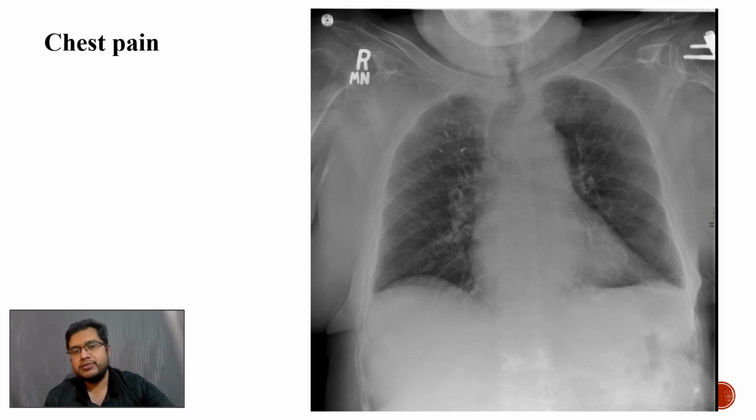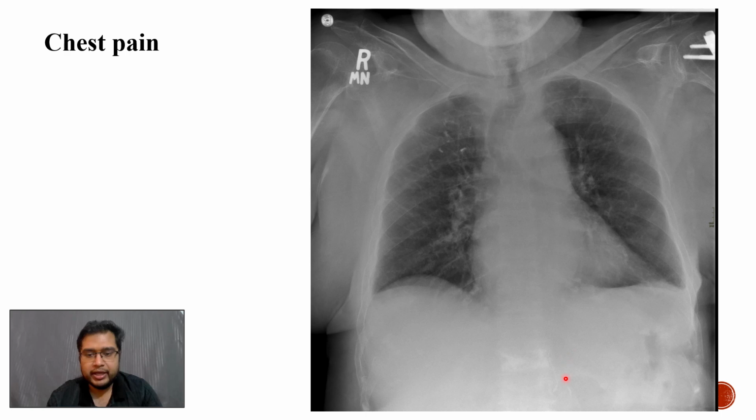So coming to the next case, where we are provided with a frontal chest radiograph of a skeletally mature patient presenting with chest pain. You need to be very observant here to pick up all the findings. An important finding here is linear densities in the right upper zone. No evident consolidation. There is blunting of the bilateral CP angles, suggestive of mild pleural effusion.